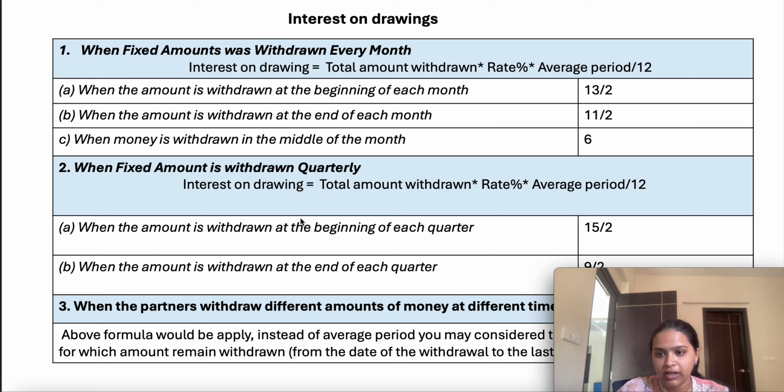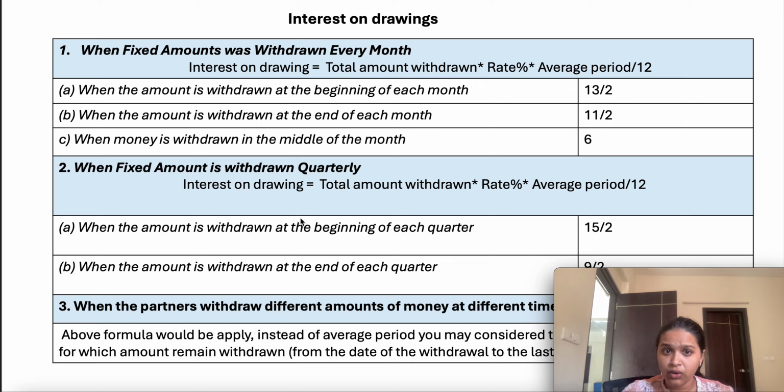And first of all, before checking this, the interest on drawing method is: amount withdrawn every month, or total amount withdrawn per year, into rate, into average period, divided by 12. So always you will know what the rate is, or at which rate you have to give the interest, right? And always you know how much the person is withdrawing, or how much the partners are withdrawing from the firm, right? The point to calculate is the average period. How do we calculate the average period?